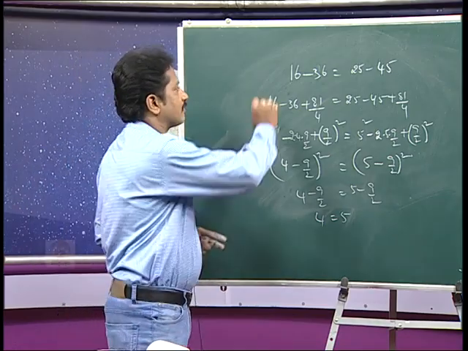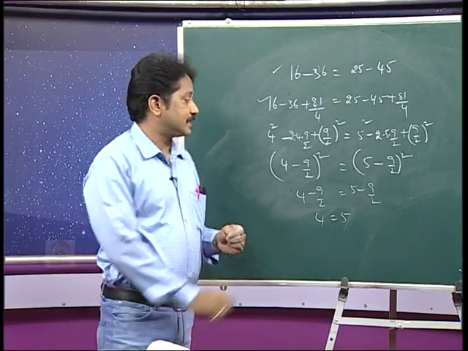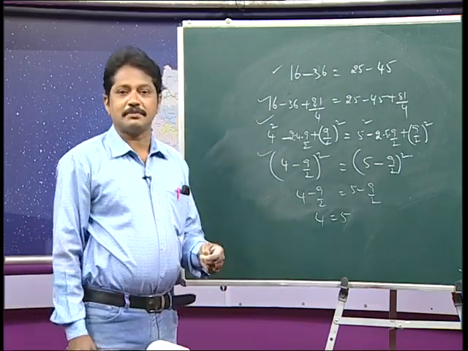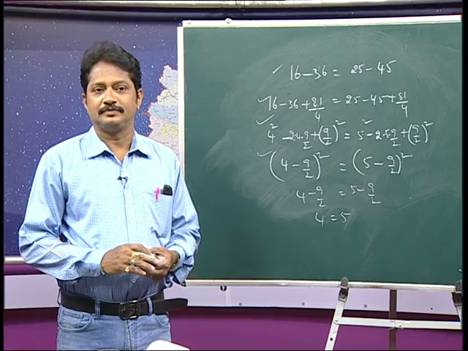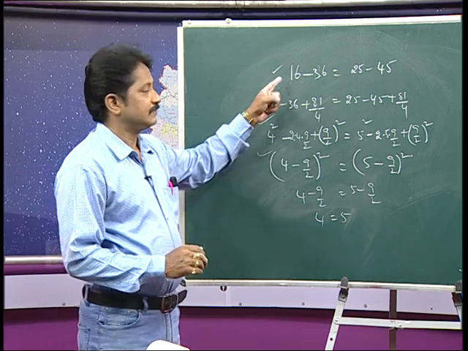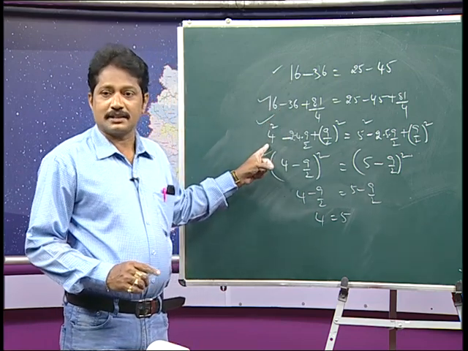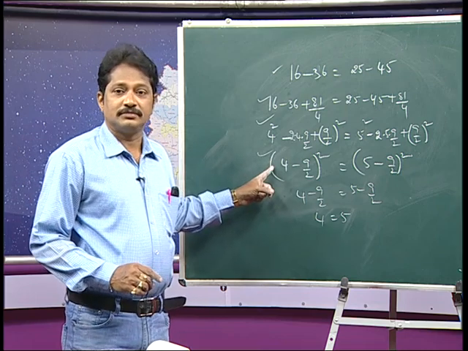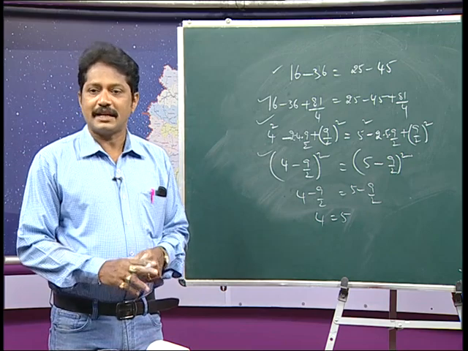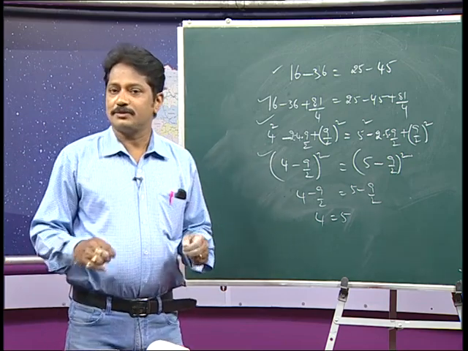This step is correct, this step is correct, this step is correct, this step is correct. If you say every step is correct, then where is the mistake? That is very important. Okay. First step is correct, second step is correct, third step is correct, fourth step is correct, fifth step is wrong. The maximum people will say when a square equals b square, then a equals b.